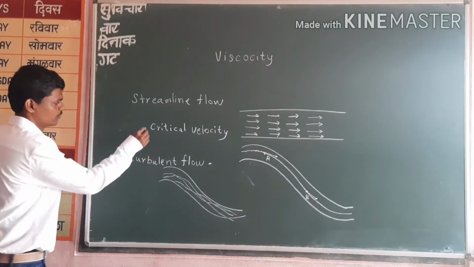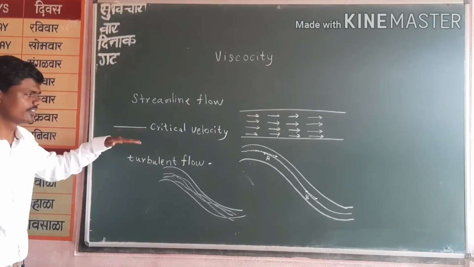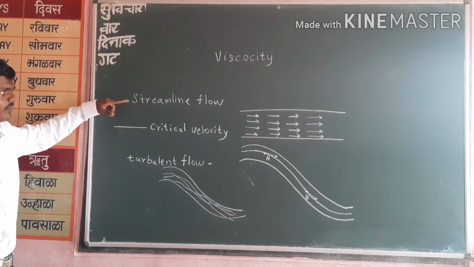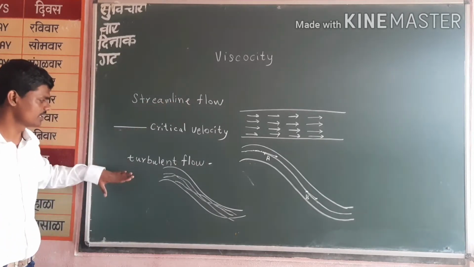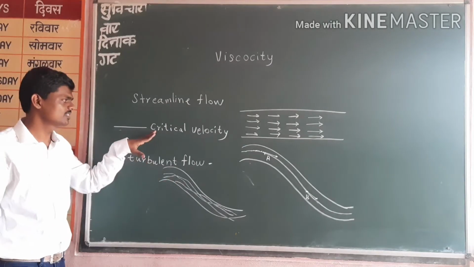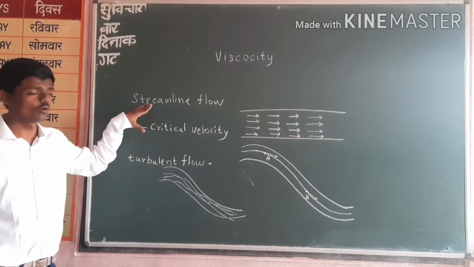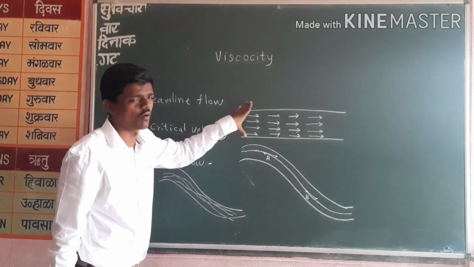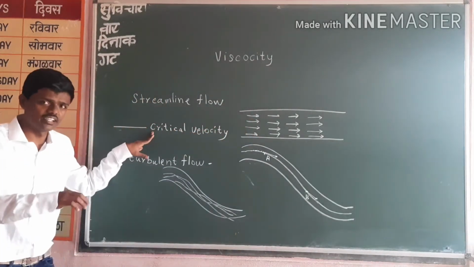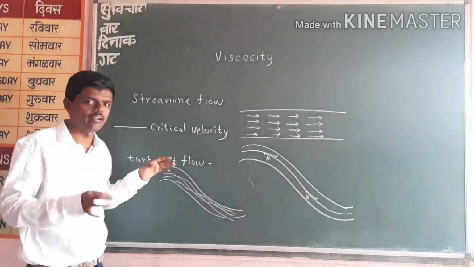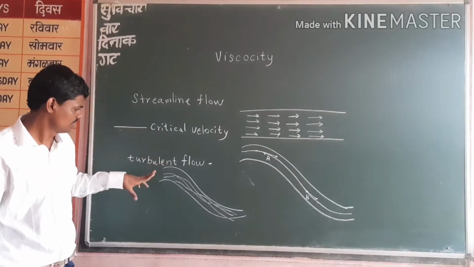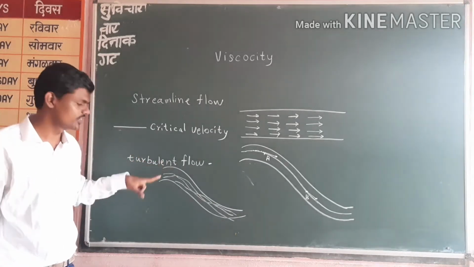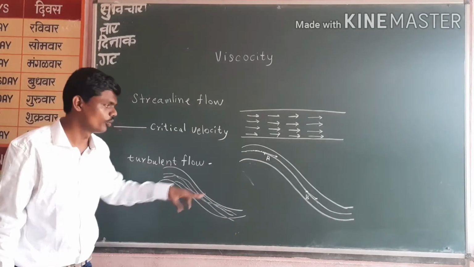This is a point, we can say the limit of velocity, between streamline flow and turbulent flow. Before this limit, we have a streamline flow. After this limit, it is a turbulent flow. That means before this point, it is streamline flow, in an arranged or uniform manner. And then if it increases its velocity, it has a higher energy, and hence it will create a turbulent flow. It will dissipate that energy to disturb the original flow.